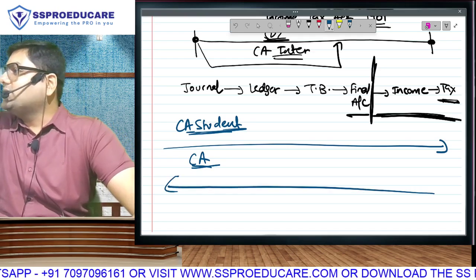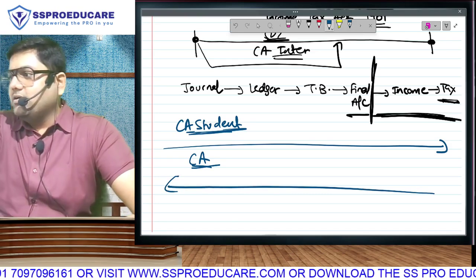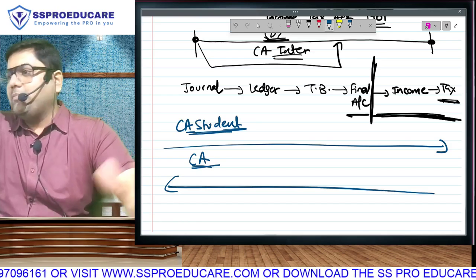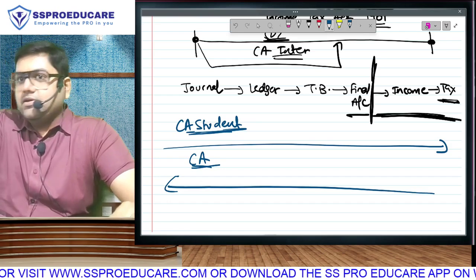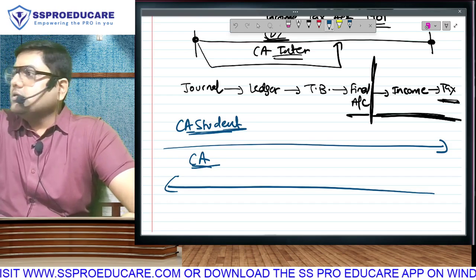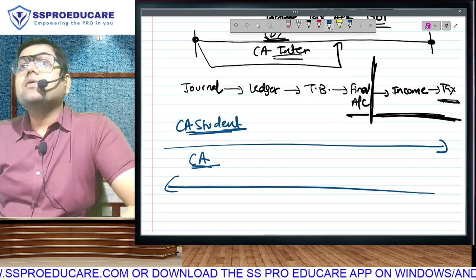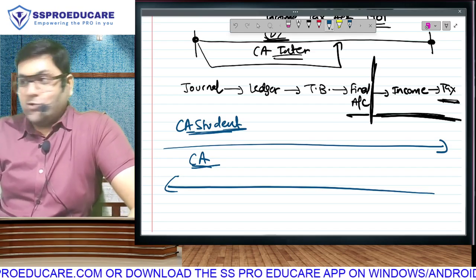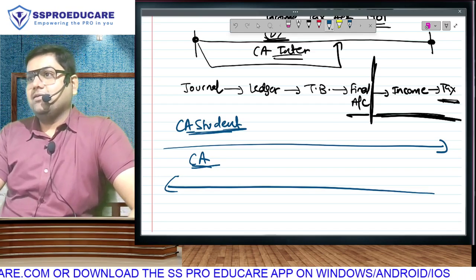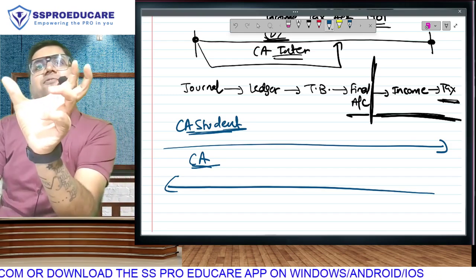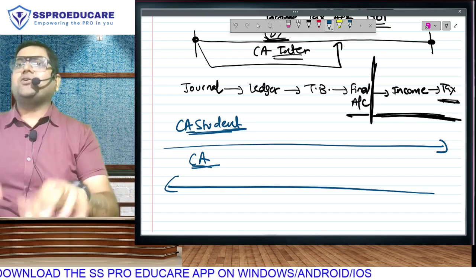And the difference between a CA and a good CA. For example, I am a chartered accountant. I also have a CA firm. Of course, ma'am handles it because I don't have time. Our Marwadi relatives come to us and tell us, this year I want to pay 25,000 tax. What did he say? This year I want to pay 25,000 tax. Now calculate my income accordingly. For getting 25,000 tax, how much income is required? My actual income is higher than that.